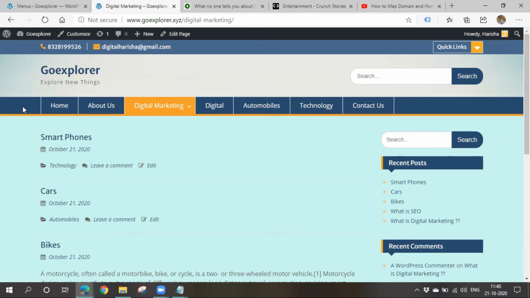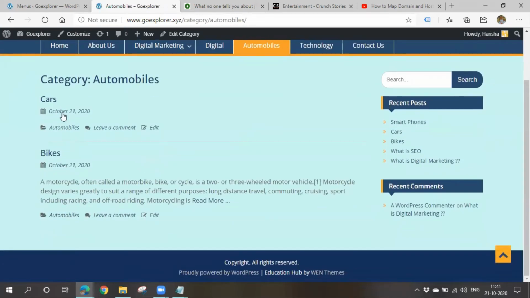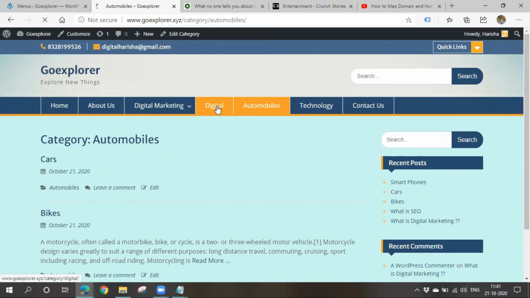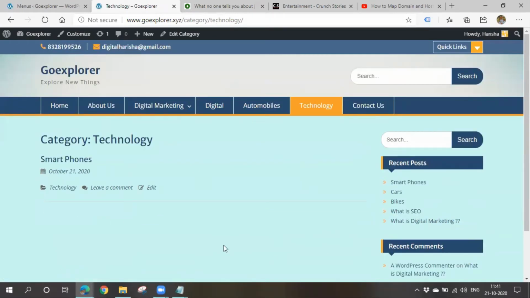So what all posts should be present in automobiles now? Cars and bikes, right? So now only cars and bikes will be displayed in automobiles. In digital, only what is SEO and what is digital marketing will be displayed. Here also the posts will be displayed in reverse chronological order, which means the latest post will be displayed on the top. So we can't change that. If you go for technology, only smartphones will be displayed.